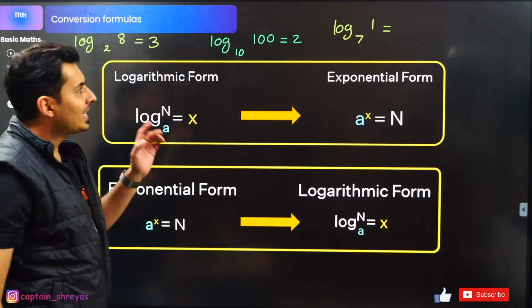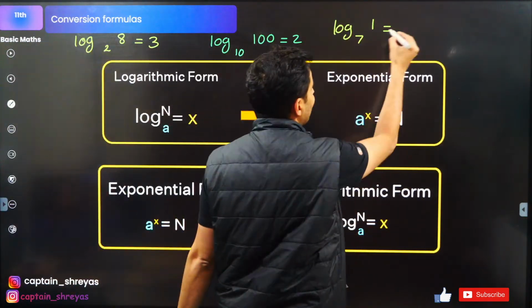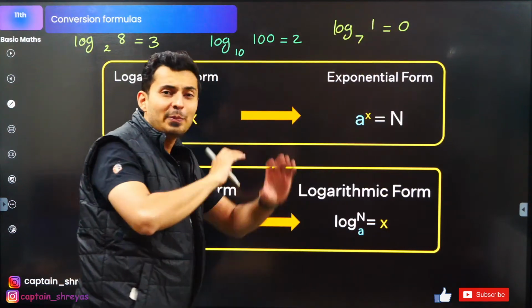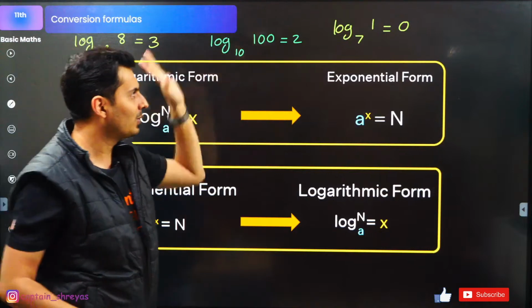Okay, very good. The answer is, 7 should be raised to which number, guys? 7 raised to 0 is 1. Any number raised to 0 is 1. Very good. Proud of you.